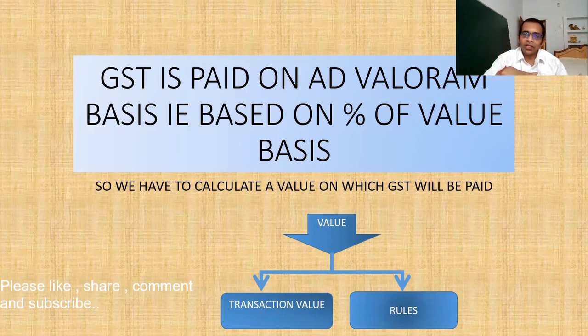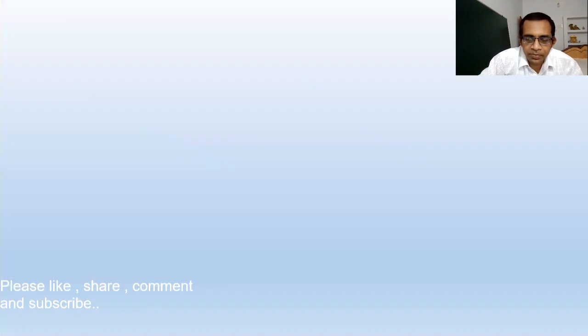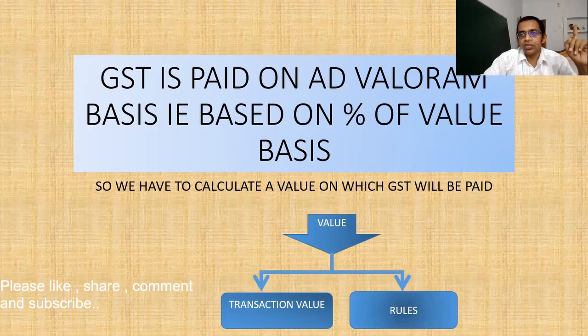So the first way is the calculation of transaction value in the normal way, and the second way is the one on which we have to apply some rules. In this video lecture, we are going to talk about the normal route. Okay, so let us begin. We are not going to talk about the rules in this video lecture.